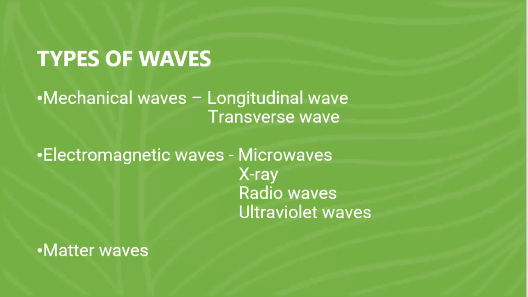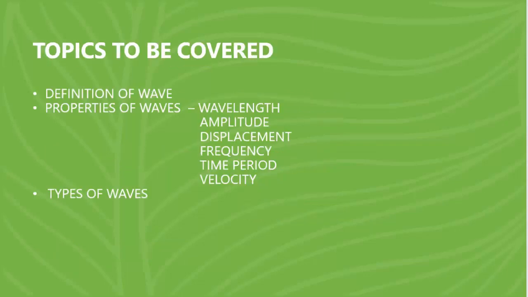In this video, we have discussed the following topics. The definition of wave: a wave is nothing but the disturbance created in the medium which carries a particular energy.